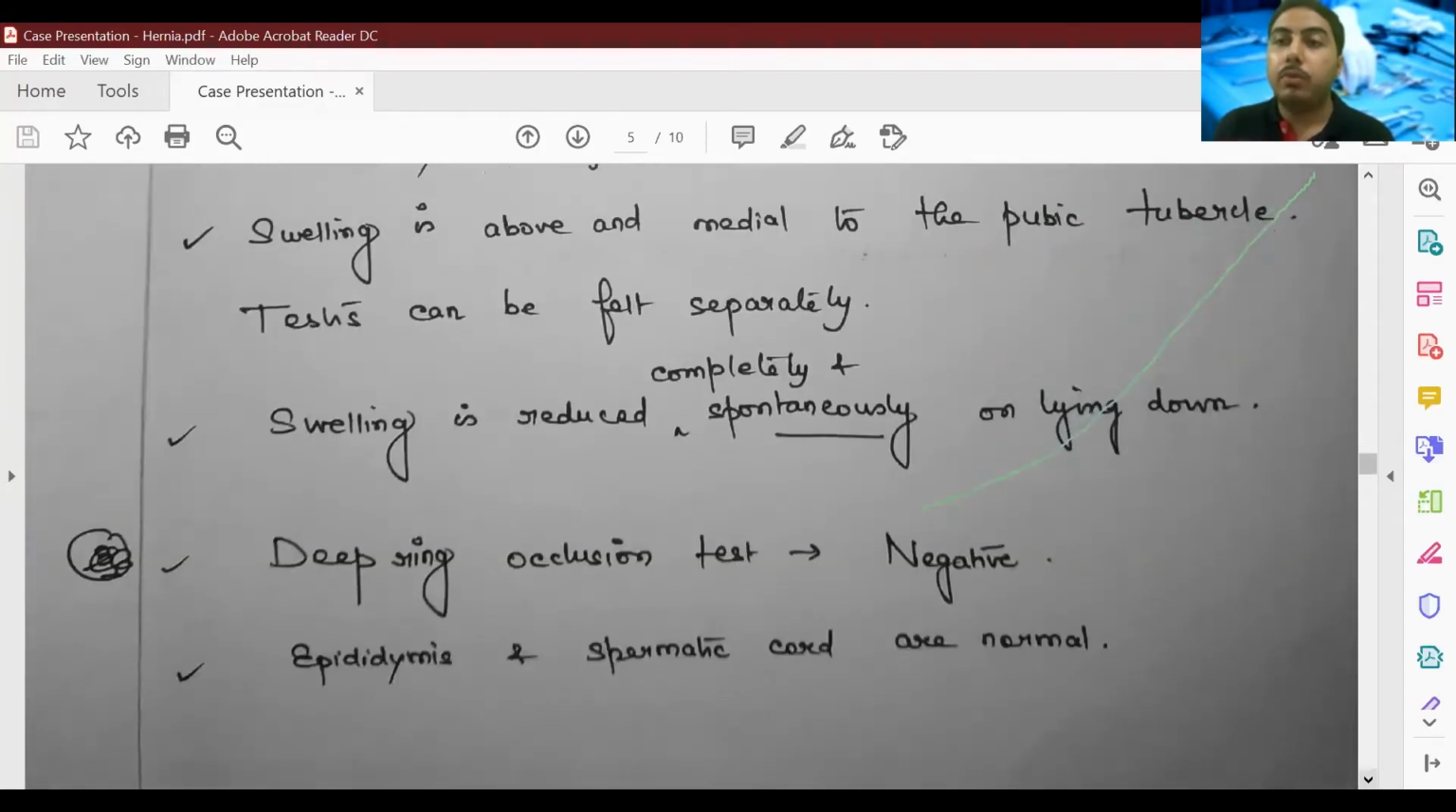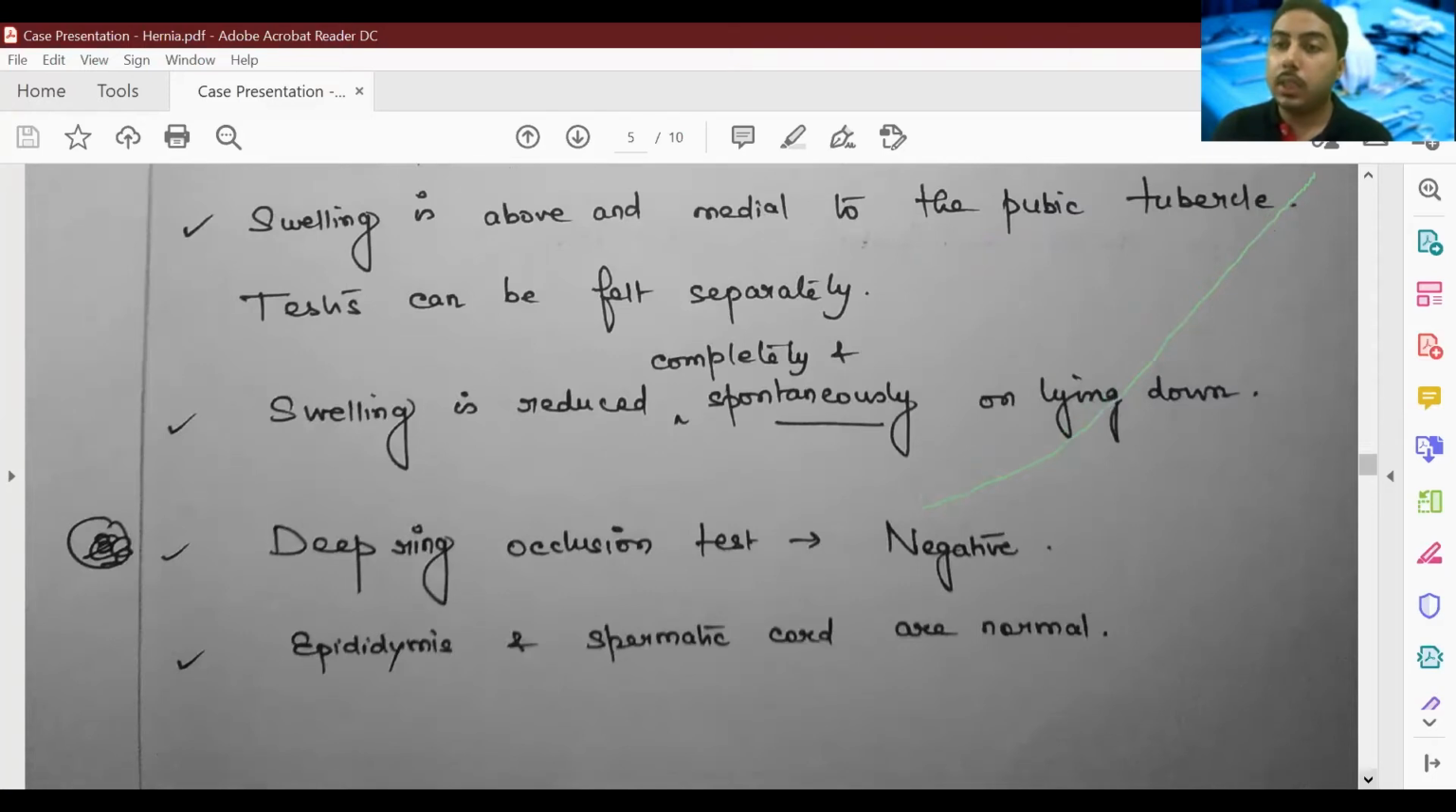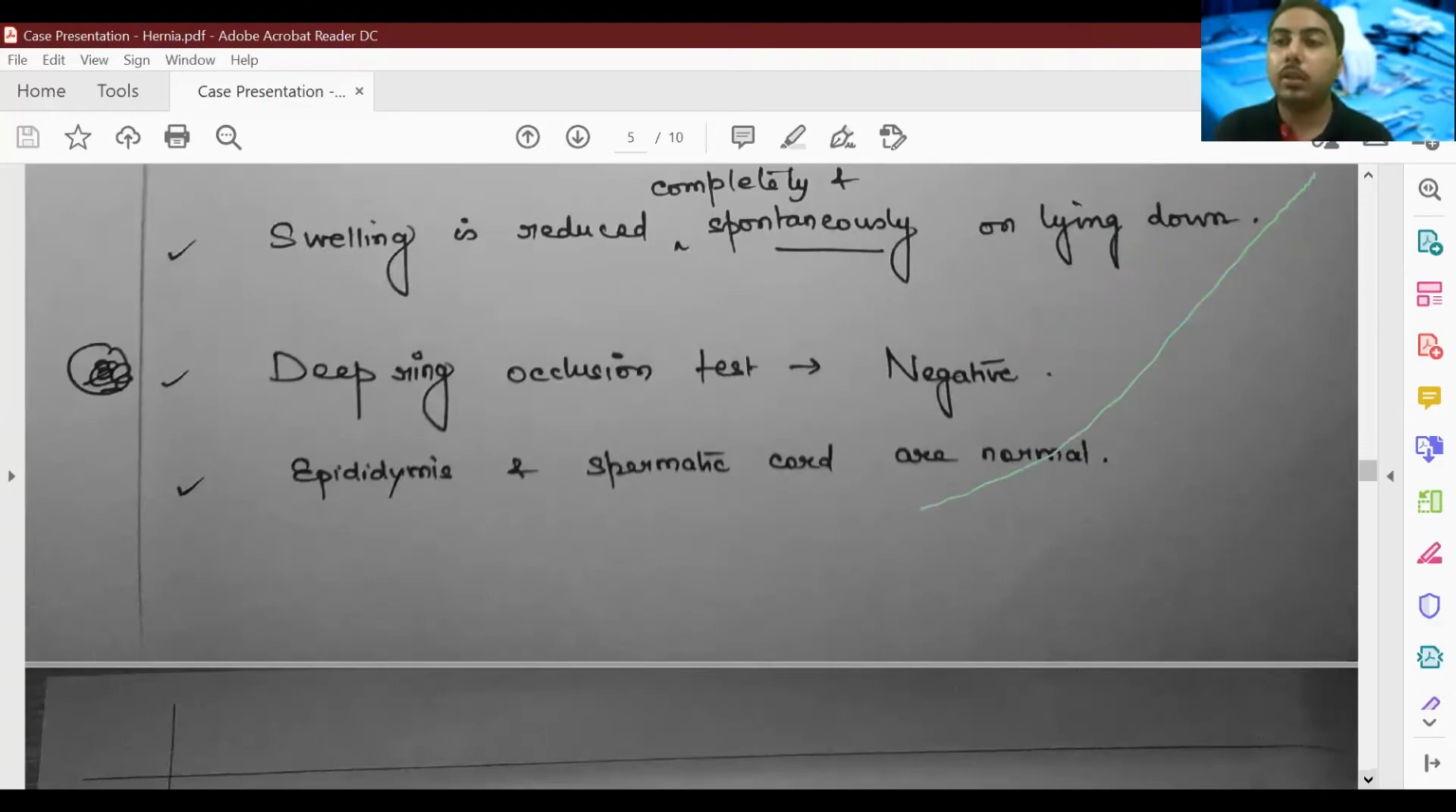And you have to examine the patient in standing position, and then you have to examine the patient lying down. So when the patient lies down, the swelling is reduced completely and spontaneously. Next, we carry out deep ring occlusion test. This deep ring occlusion test is negative. And next we have the examination of the epididymis and the spermatic cord, and they are normal.